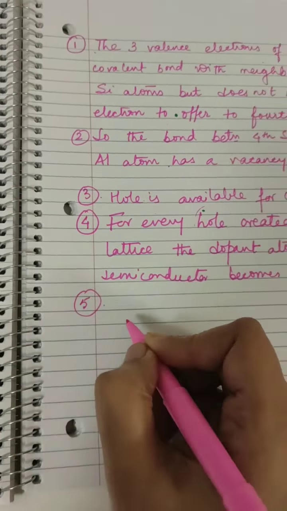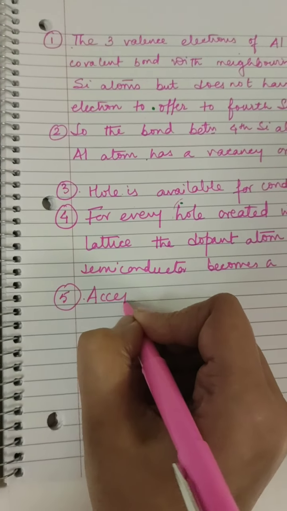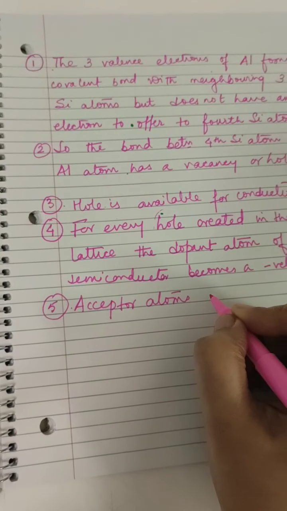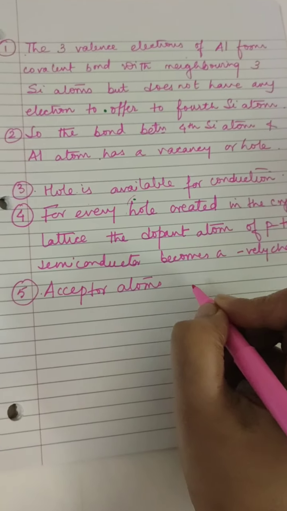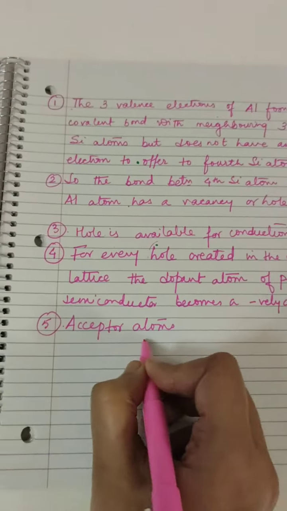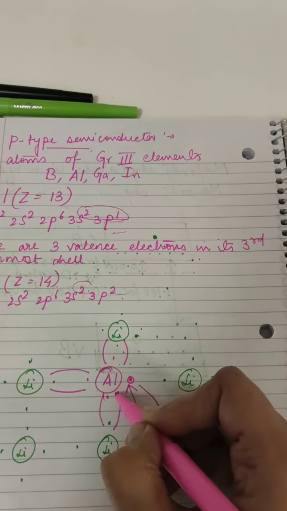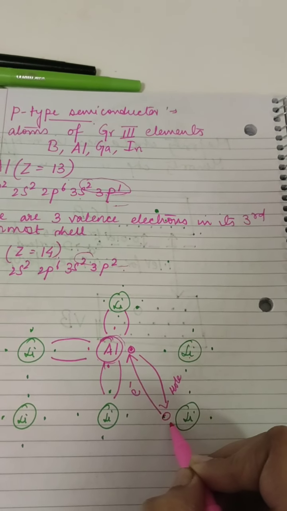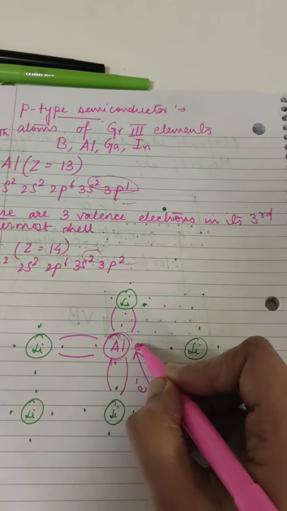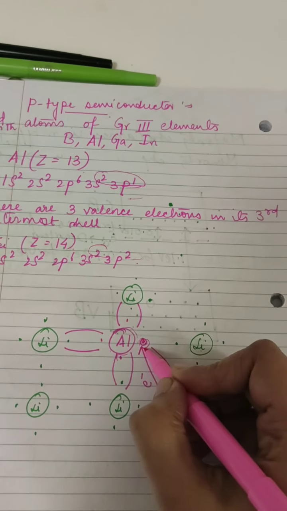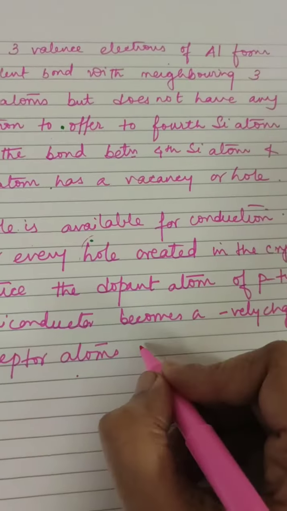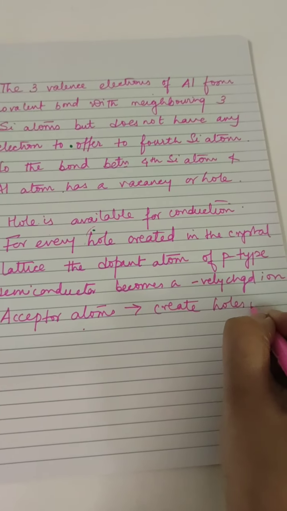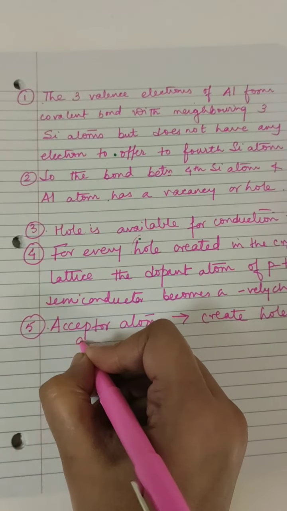Now the impurity atoms are called acceptor atoms. Why are these impurity atoms called acceptor atoms? This aluminium is called an acceptor because it creates holes which accept electrons. Acceptor atoms, because they create holes which accept electrons.